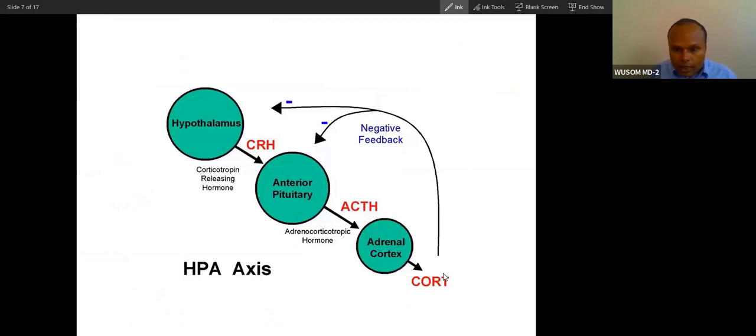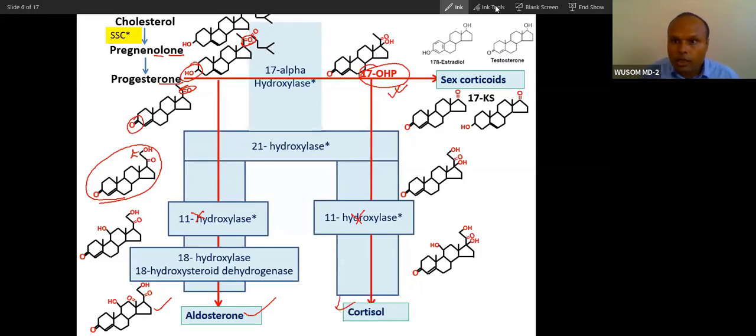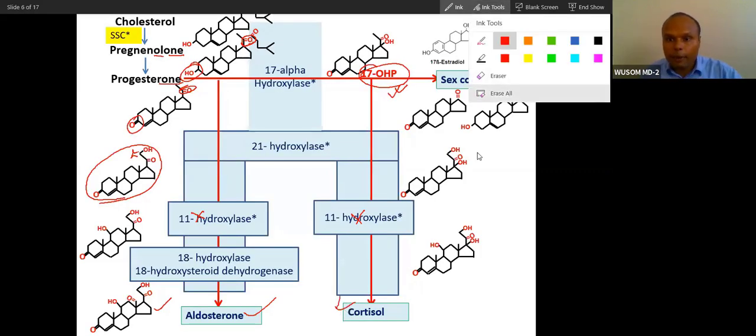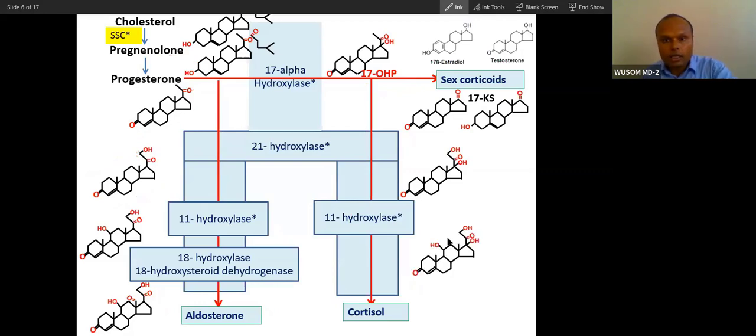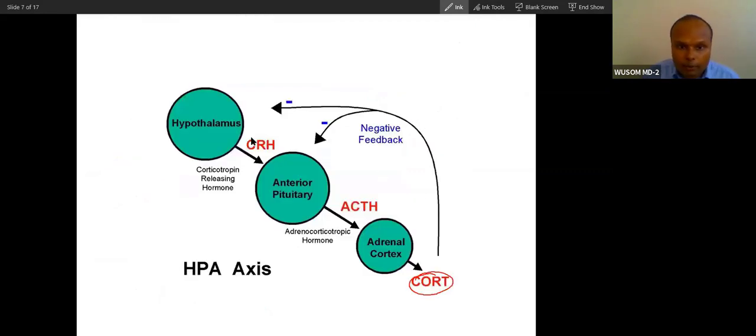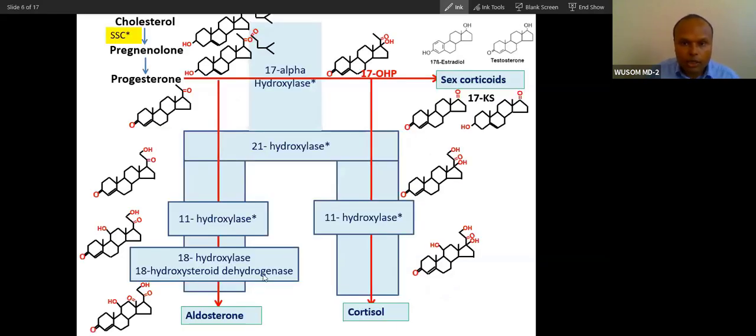If this cortisol is not produced, this will cause feedback, and this will not cause feedback. Because of that, what will happen? A high amount of ACTH will be secreted, and this high amount of ACTH will cause hyperplasia. So this is the mechanism of hyperplasia. If these are absent, they will cause hyperplasia.